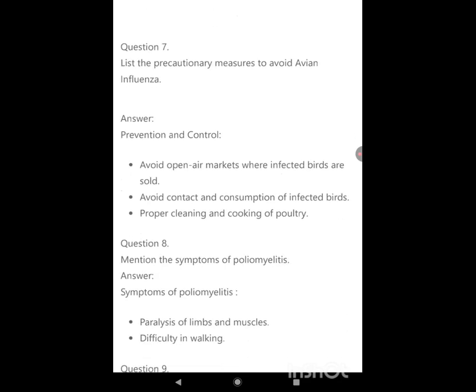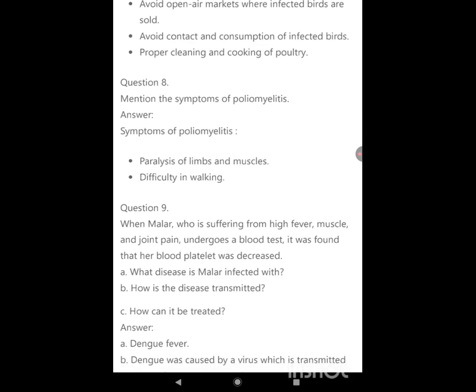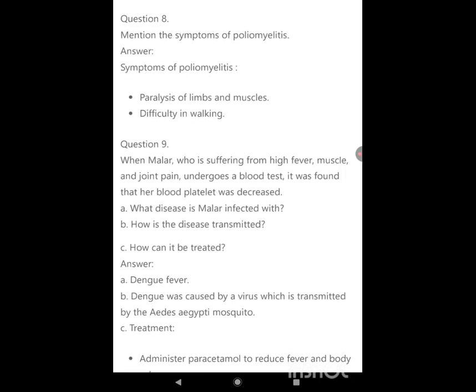Mention the symptoms of poliomyelitis. Symptoms of poliomyelitis: paralysis of limbs and muscles, difficulty in walking. When Muller, who is suffering from high fever, muscle and joint pain, undergoes a blood test, it was found that her blood platelet count was decreased. What disease is Muller infected with? How is the disease transmitted? How can it be treated?